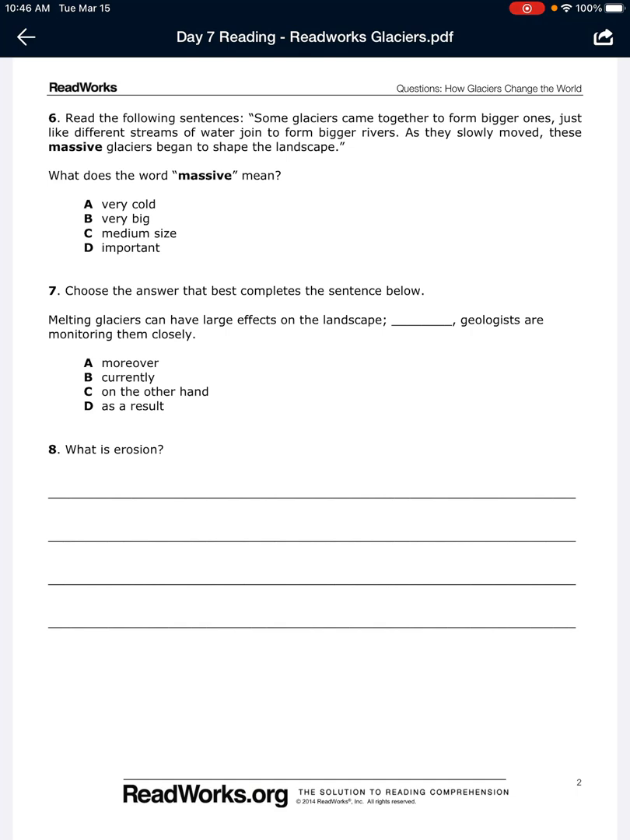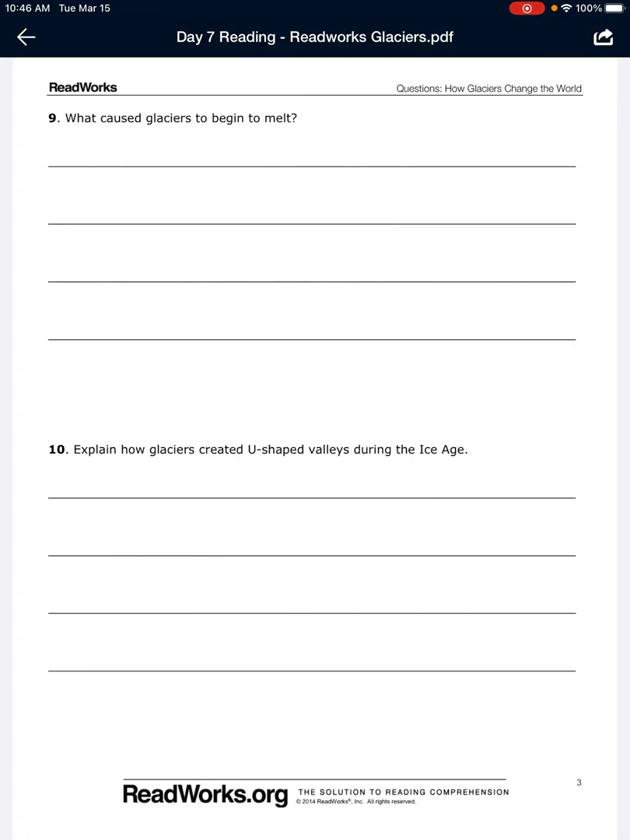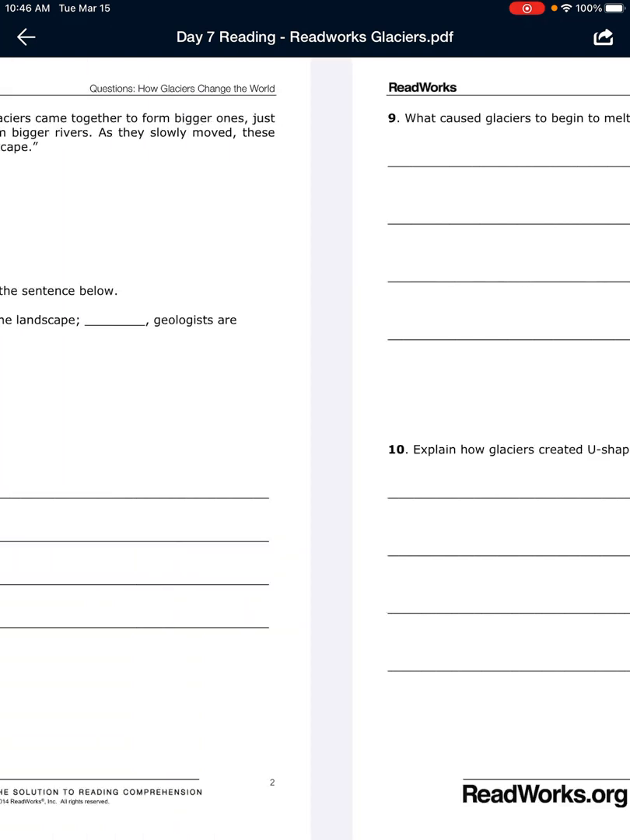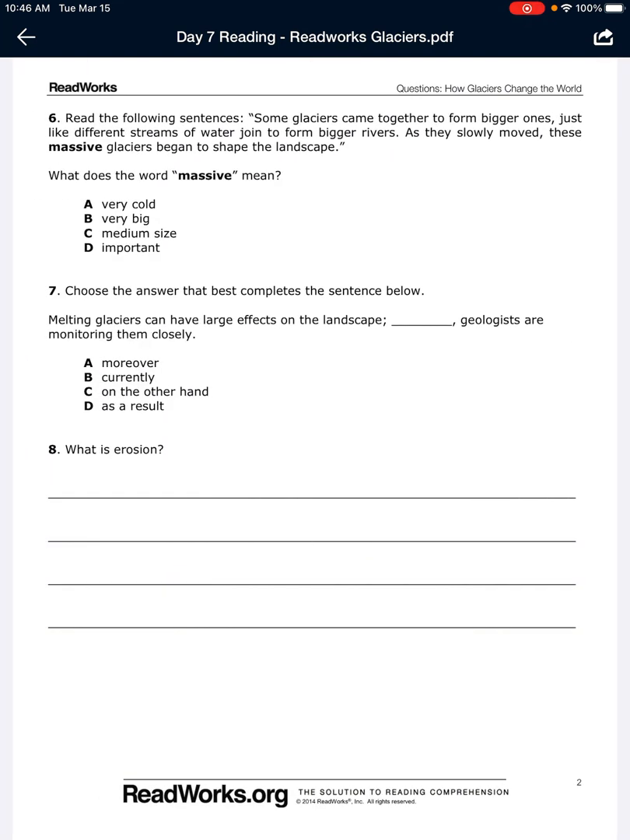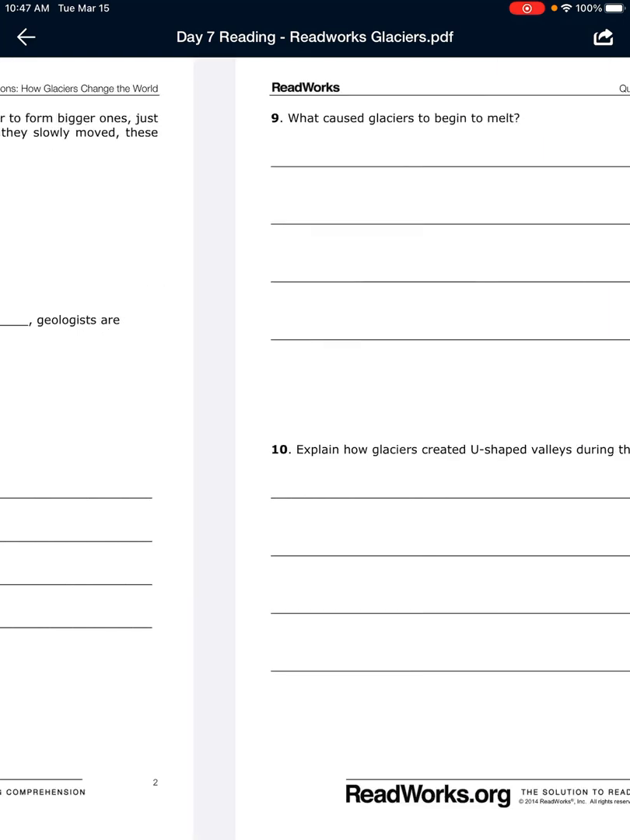What is erosion? Number 9. What caused glaciers to begin to melt? And number 10. Explain how glaciers created U-shaped valleys during the Ice Age. Make sure to use complete sentences and respond repeating the prompt for questions number 8 through 10.